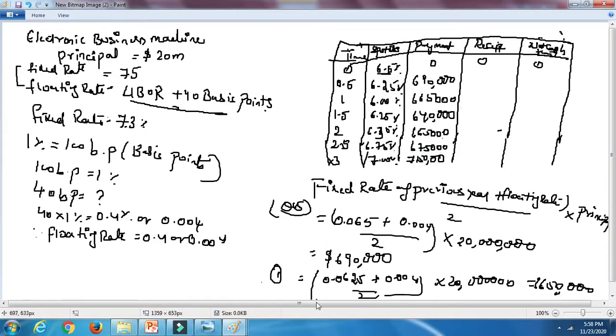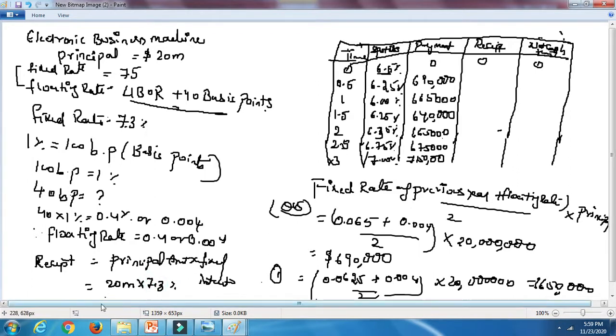Now you are going to calculate the receipts. How we are going to calculate the receipt? I am going to show you here. That is nothing but fixed rate of swap divided by 2 into principal amount. That is nothing but we are calculating the fixed interest rate. So receipt we are calculating now. This is how the receipt will be calculated: the principal amount into the fixed interest. So 20 million into 7.3%. Okay. So it will come to,